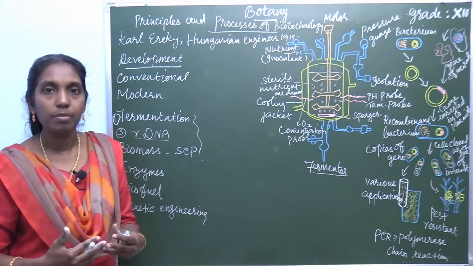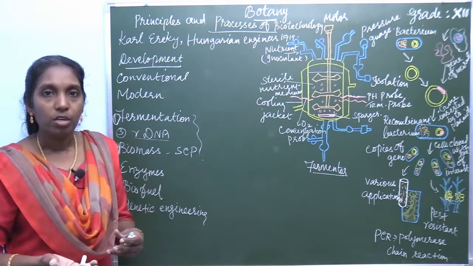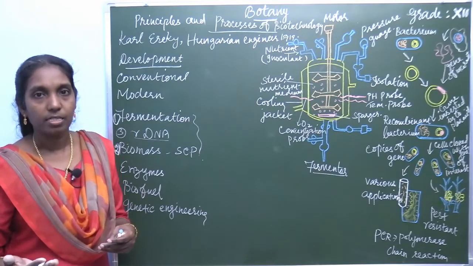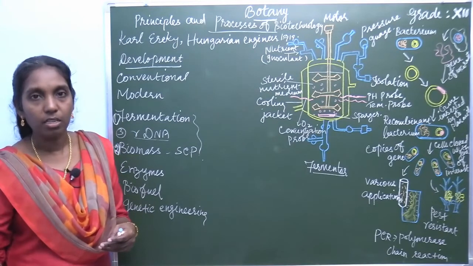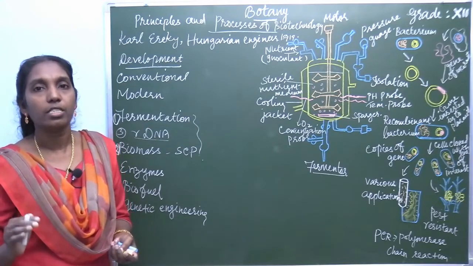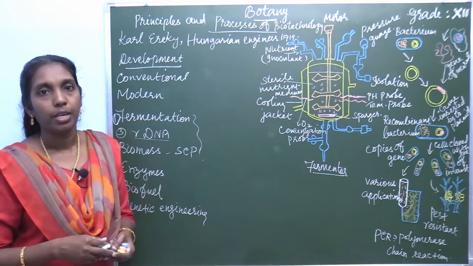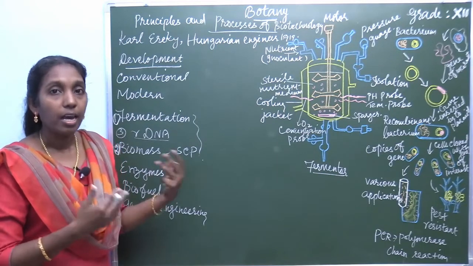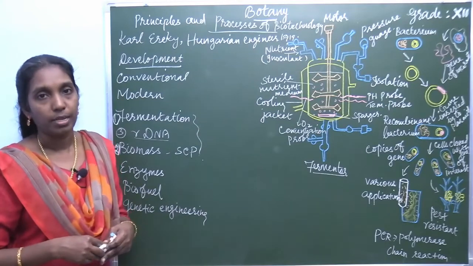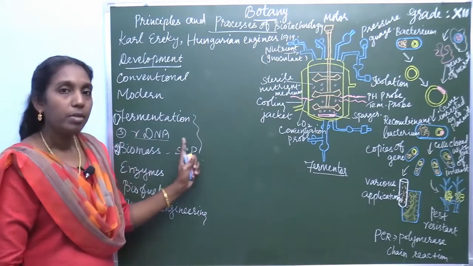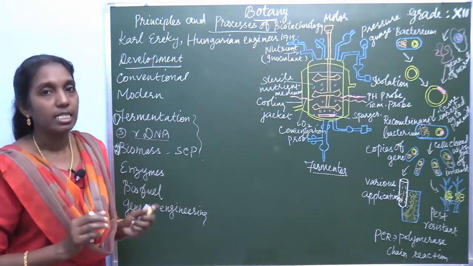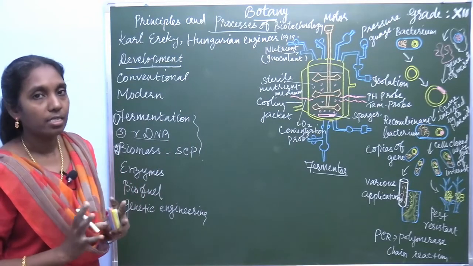What is fermentation? Conversion of organic substances into acids, gases or alcohols in the absence of oxygen or electron transport chain. So it is an anaerobic condition. In the absence of oxygen, this process takes place. For the fermentation process, a fermenter or bioreactor is used.